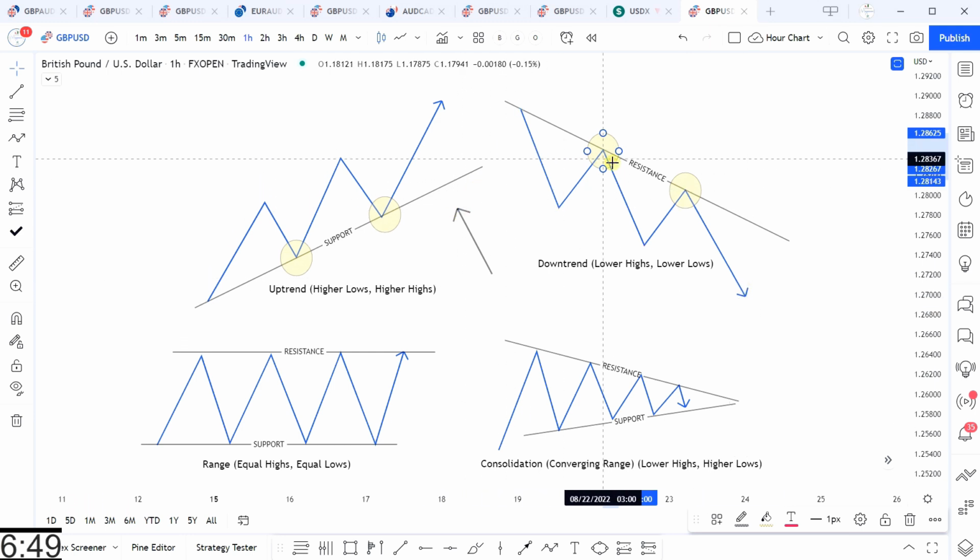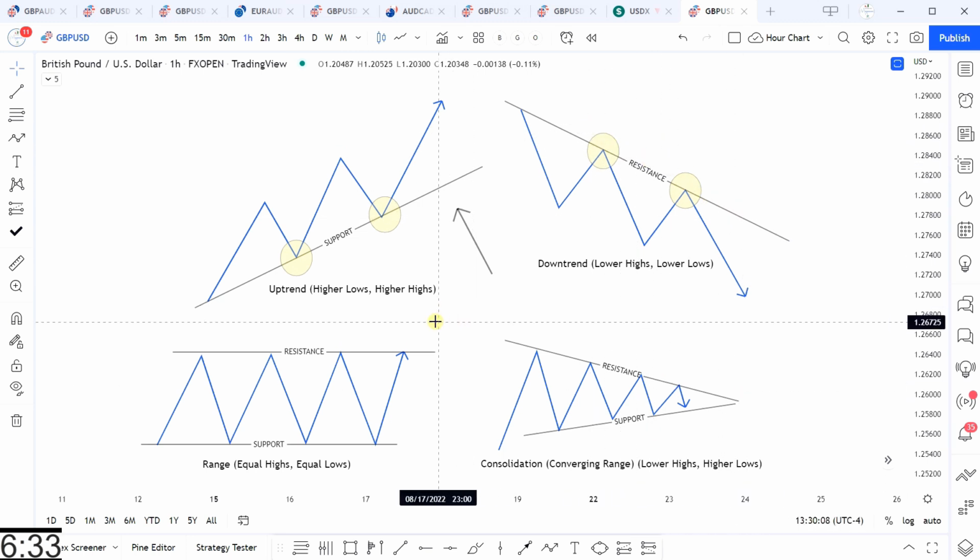Now for uptrend and downtrend, you can remember the important side is the side that the traditional trend line is drawn. So we're connecting the higher lows on the underside of an uptrend, and then we're connecting the lower highs on the top side of a downtrend.